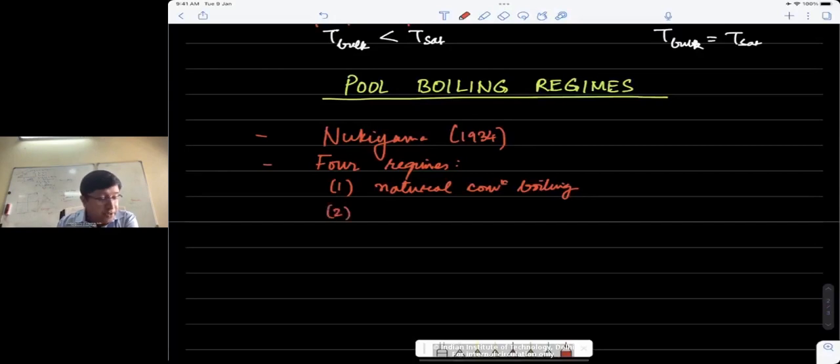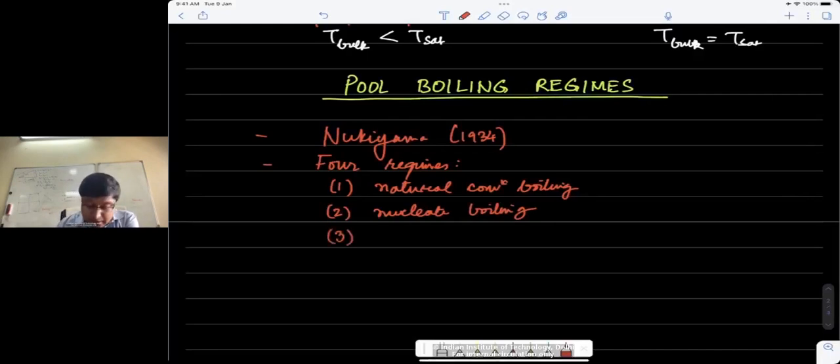The second regime is called nucleate boiling. As the word says, it comes from nucleation, which is essentially the formation of bubbles, the first bubbles that form in the boiling in the pan.